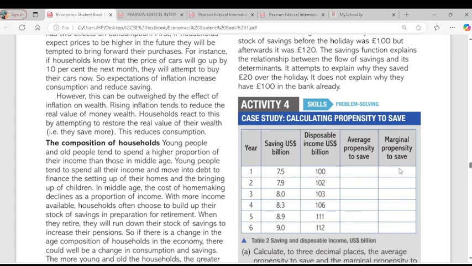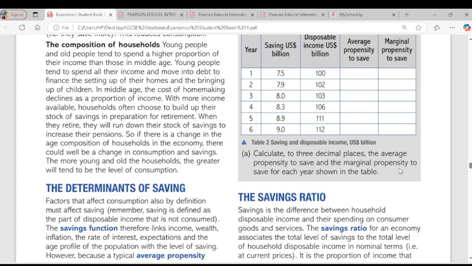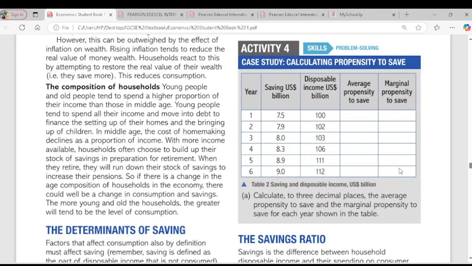Then the last one is the composition of the households. When we talk about composition of the household, we're talking about the different households that we have: the young, the middle-aged, and the old people. How they spend also determines the level of consumption. Young people tend to spend all their money, all their income.